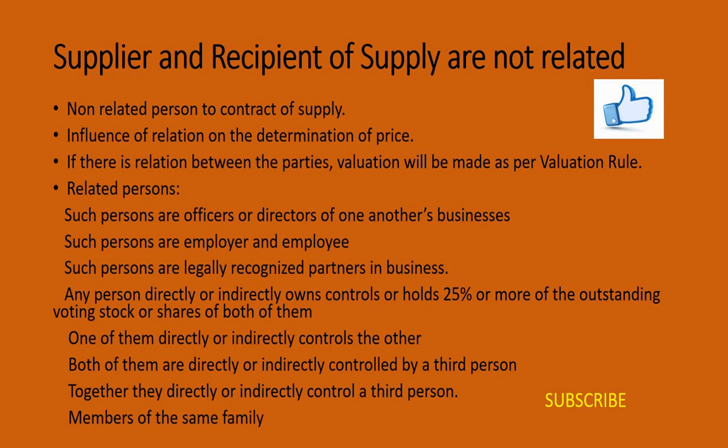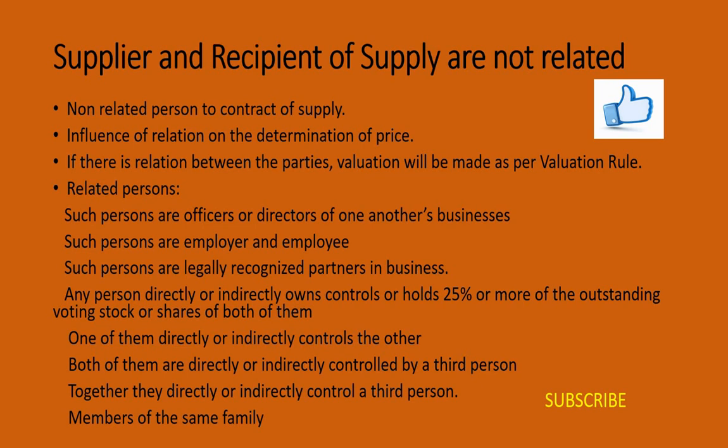So here they are non-related to each other. And if there is a relation between these parties, that is supplier and the recipient, it will have an influence on the determination of the price also. Say for example, A company is engaged in the supply of the raw materials, and B company manufactures and sells the finished products to company A only. So then it leads to influence on the price. So if there is a relation between the parties, valuation will be made as per valuation rules.